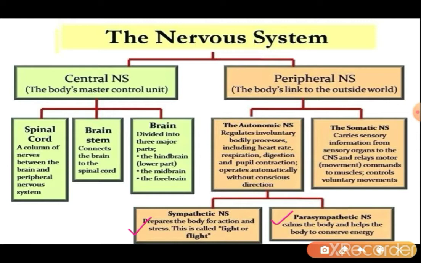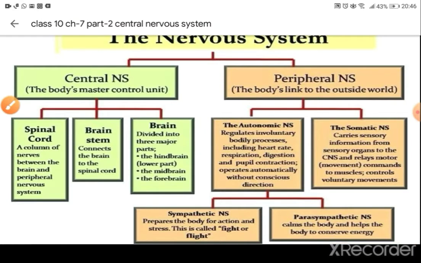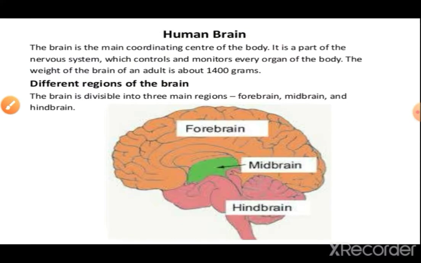before the result is announced, our heartbeat automatically increases. Unknowingly it increases, so that is the sympathetic nervous system. But once we see our result, then our heartbeat comes down to normal. So this is the parasympathetic nervous system, in which it brings down the heartbeat. So this is sympathetic and parasympathetic, they work together and contrary to each other.